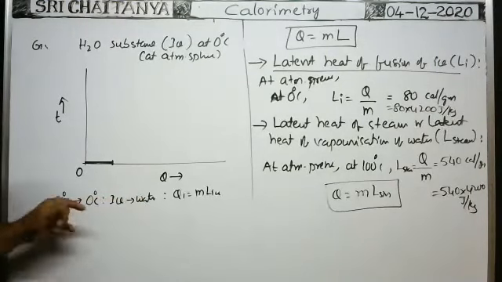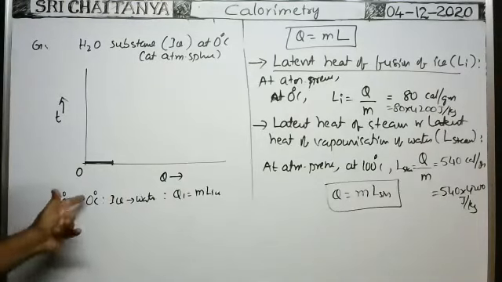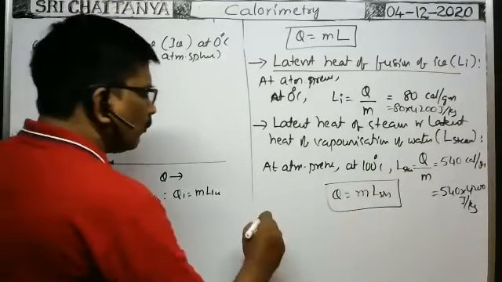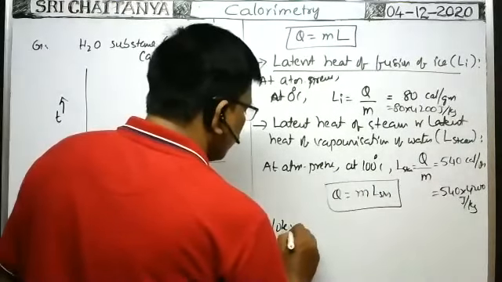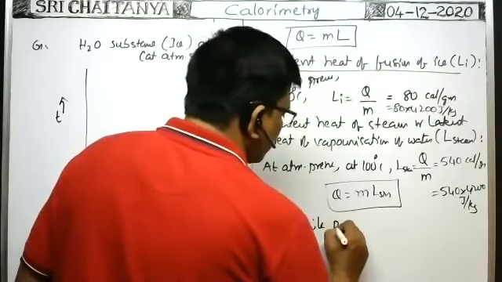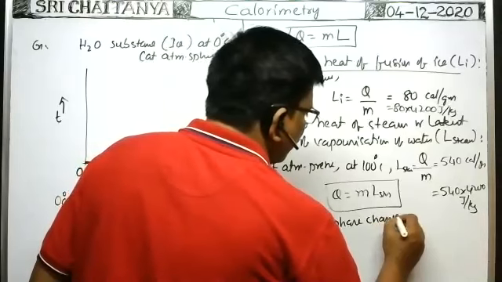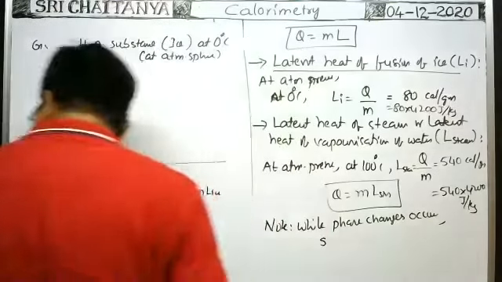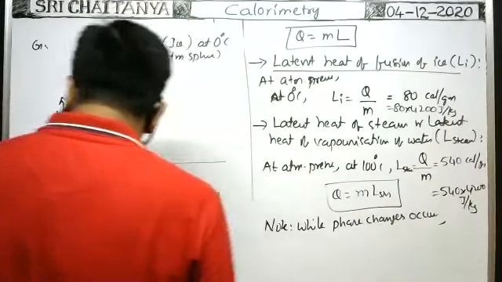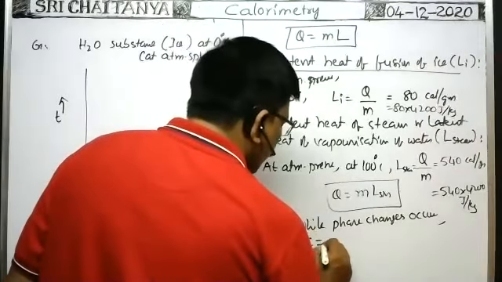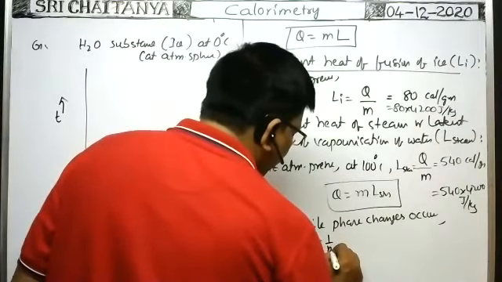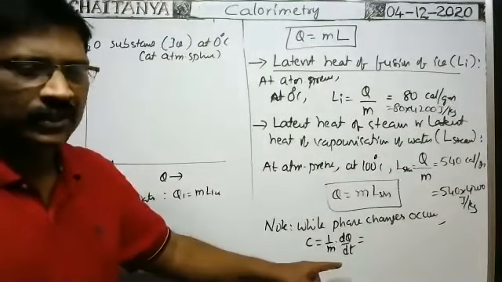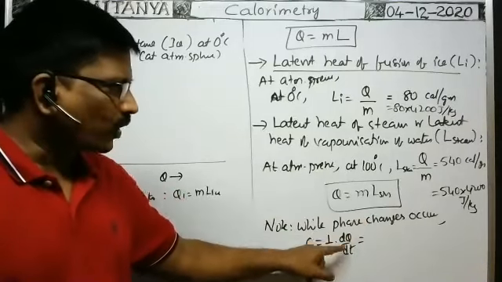Whenever the state changes, there is no change in the temperature. That's why note this point here: while the state changes occur, what is the specific heat? Specific heat C is equal to 1 by m into dQ by dT, the general formula. While the phase changes occur, what is the change in temperature?